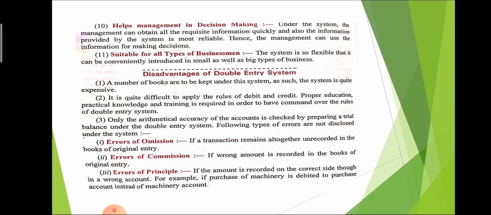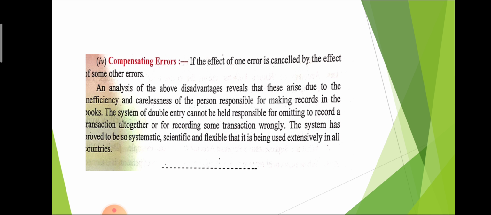The next type of error is error of commission. If a wrong amount is recorded in the books, that is also not detected with the help of double entry system. Error of principle. If the amount is recorded on the correct side but in a wrong account, that is also not detected by the double entry system. So all are the major disadvantages of double entry system.